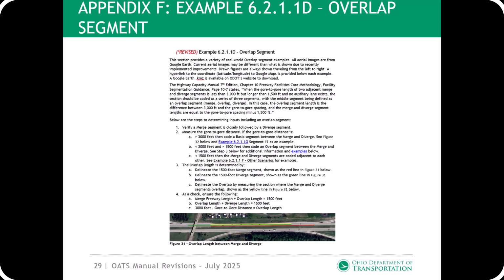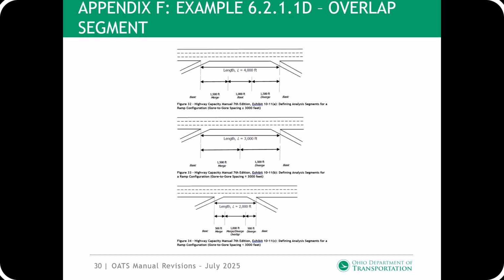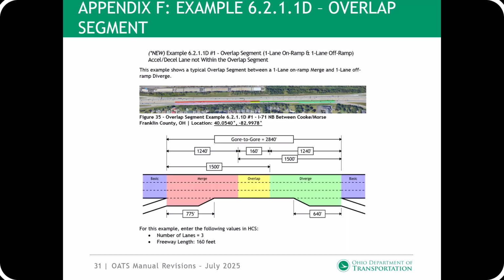Appendix F, example 6.2.1.1d, overlap segment. Real-world examples have been added showing how to determine various inputs for an overlap segment. 3 figures were added showing cases where the gore-to-gore distance is more than 3,000 feet, equal to 3,000 feet, and less than 3,000 feet. Example number 1 shows an overlap segment with a one-lane on-ramp and a one-lane off-ramp where the acceleration and deceleration lanes are not within the overlap segment.